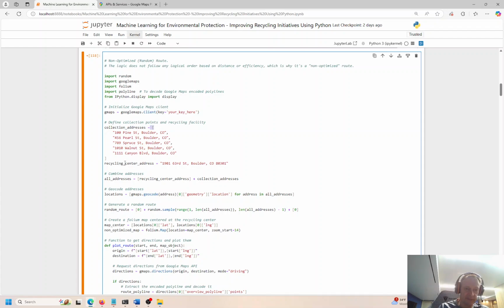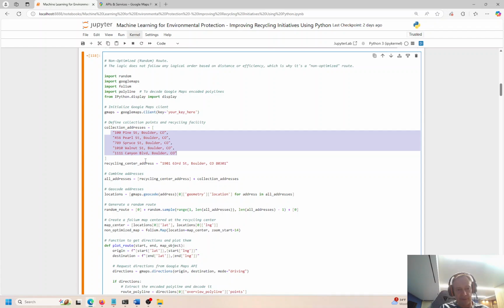You can tell this is a list by the square brackets, right? We have an open square bracket, a closed square bracket. A dictionary is going to have curly braces with key-value pairs, and a tuple is going to look kind of like a list, but it's going to have parentheses, right? So we can tell this is a list. You'll loop through all the items in the list and pull back the optimized direction for this vehicle.